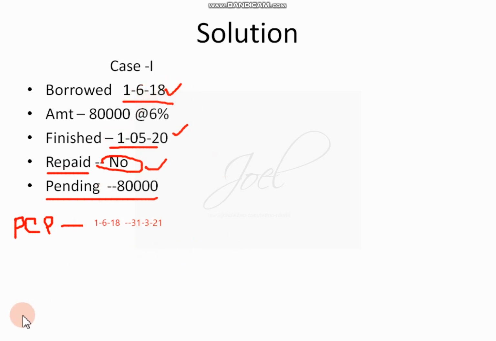Now I have all the information, so my calculation will go like this. I know the amount of money which is borrowed, 80,000 into the interest rate, 6%, into the number of months we have to calculate here. So how to calculate number of months? 1/6/18 to 31st-3/2020. So in the year 2018, 7 months; 2018-19, 7 + 3, 10 months.